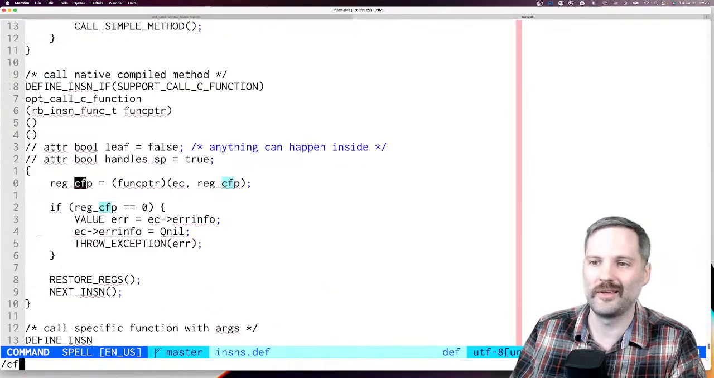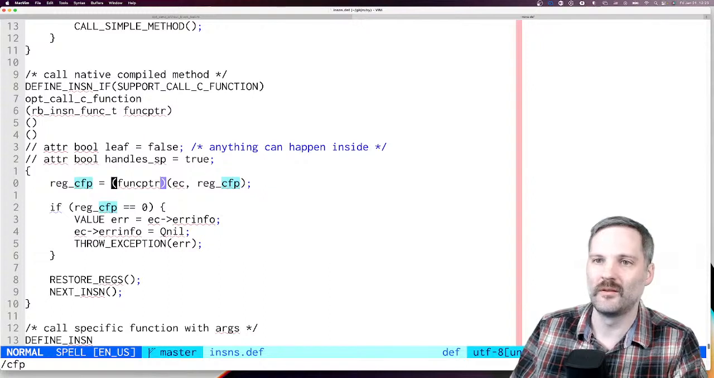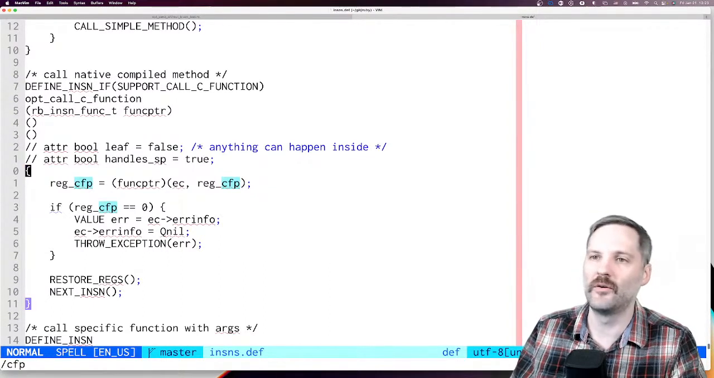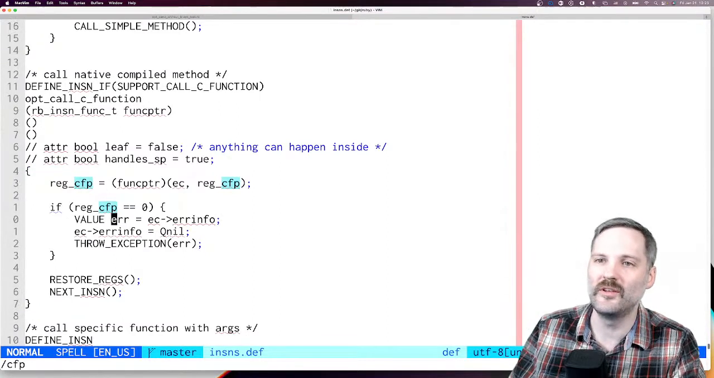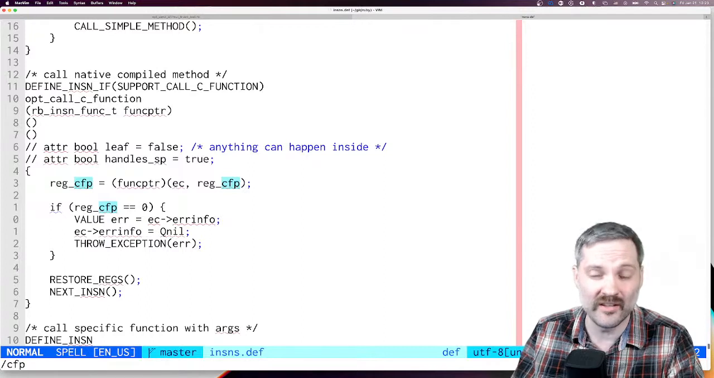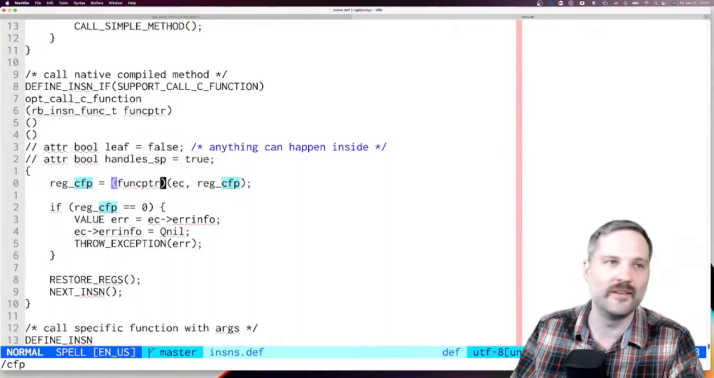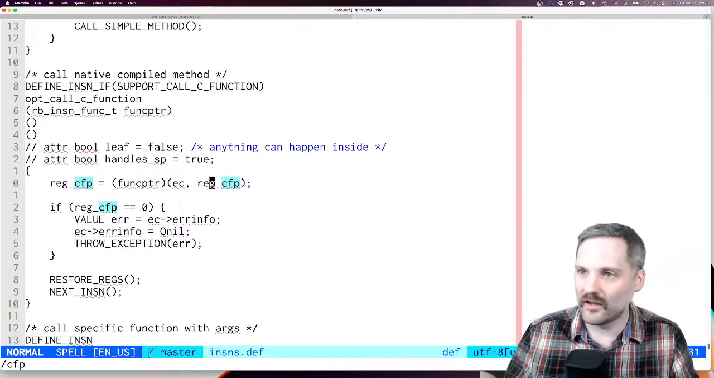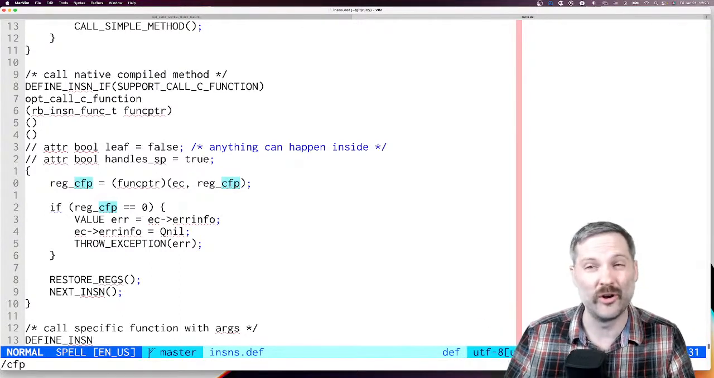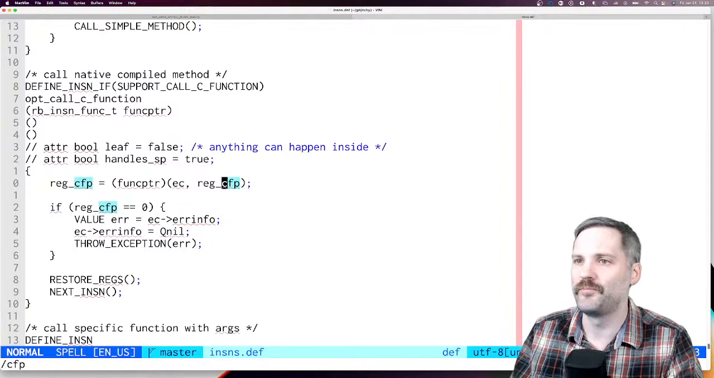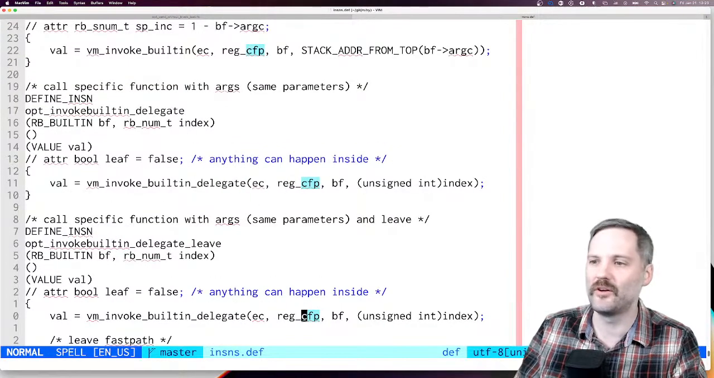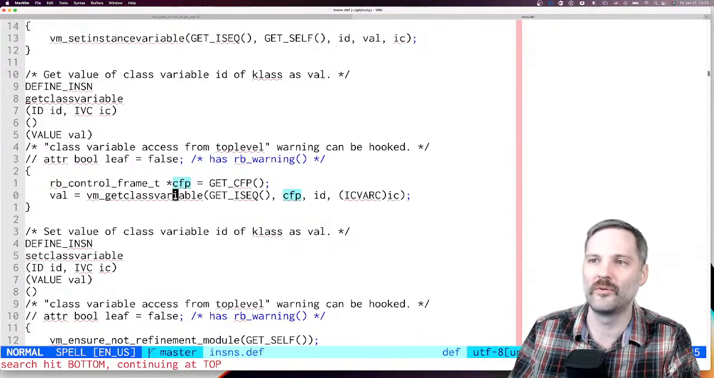So if we look for, I guess it's not going to be in here. I don't know. We'll see it eventually. But you'll see references to, like, here's the EC. This is our execution context. And you'll see things like CFP, like this reg CFP. And that's the control frame pointer. That's the current stack that we're dealing with. Actually, we can see it all throughout here, all this stuff that's dealing with control frame pointer.